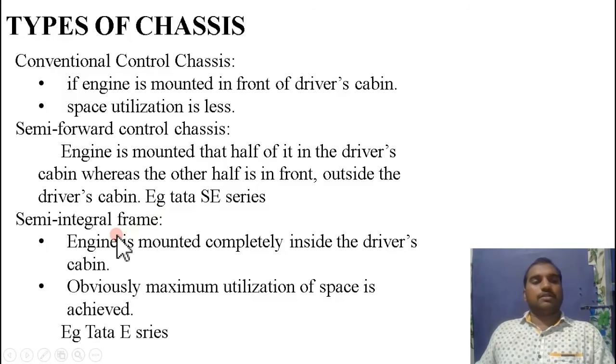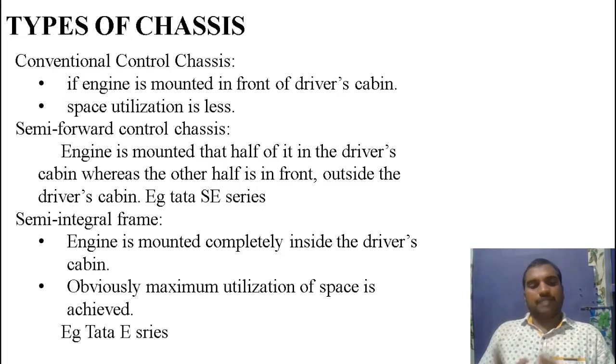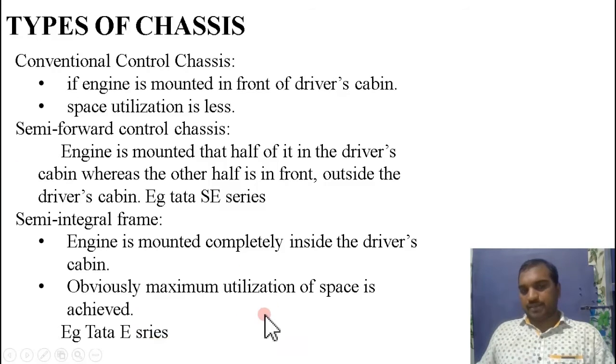Coming to the third one, the semi-integral type, where the engine is mounted completely inside the driver's cabin. We can call it the fully forward type. In the fully forward type chassis, the engine is inside the driver's cabin just below the driver's seat, hence space utilization is more and driver visibility is also more. An example for this type is the Tata E series, which is an example of the semi-integral type of frame. These are the types of chassis.